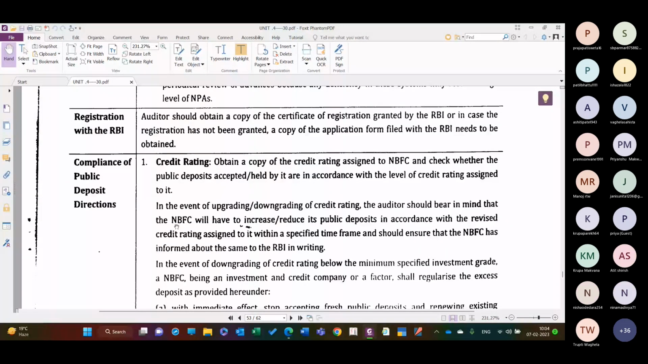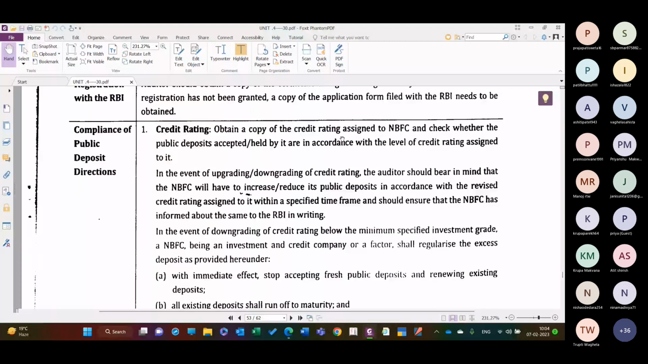Credit rating. Obtain a copy of the credit rating assigned to the NBFC and check whether the public deposit accepted or held by the NBFC are in accordance with the level of credit rating assigned to it. Assigned to NBFC, it means NBFC. So NBFC जो भी है उसको क्रेडिट रेटिंग एजेंसी, क्रेडिट रेटिंग इज मैंडेटरी, तो उस हिसाब से ही उन लोगों ने पब्लिक डिपॉजिट एक्सेप्ट किए, राइट.